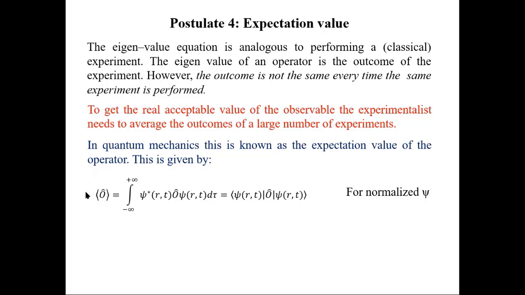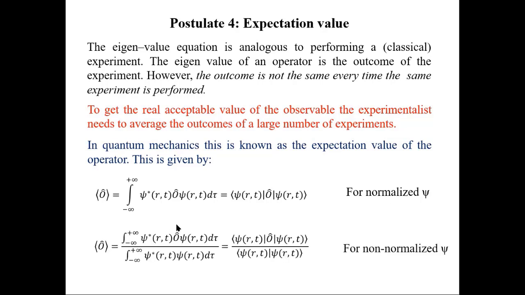The expectation value of the operator is represented by this, and it is given by this formula where psi star is the complex conjugate of the wave function. This formula is for a normalized wave function. If the wave function is not normalized, then we shall use this formula.